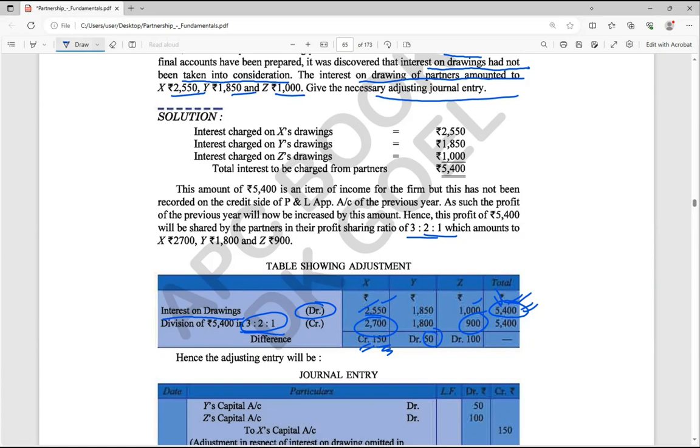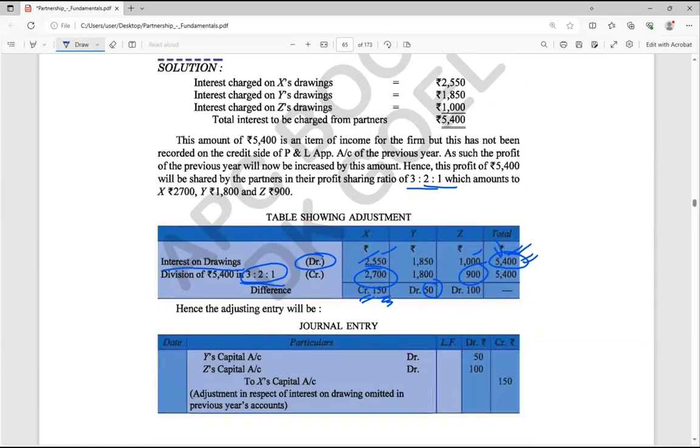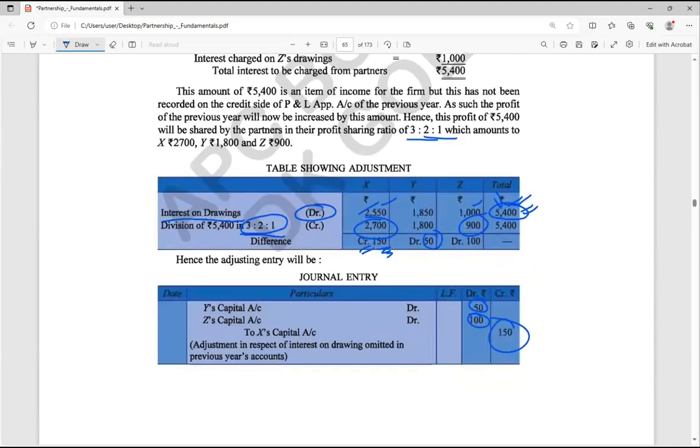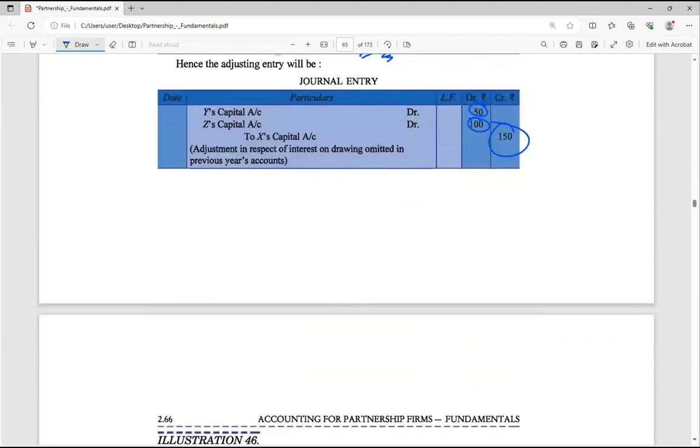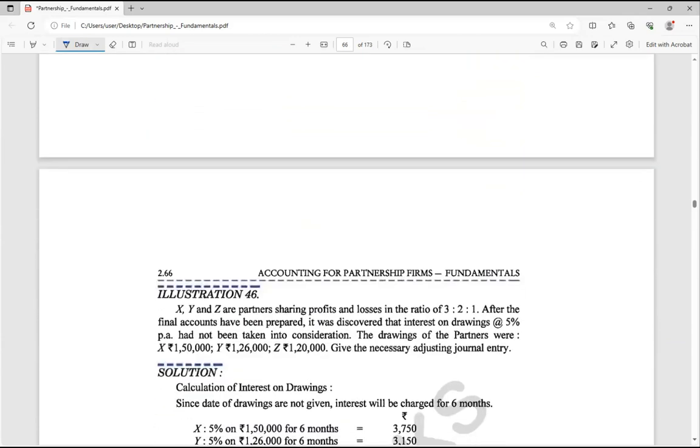So now the total: 150 credit, 150 debit. So Y's capital account debit, Z's capital account debit to X's capital account, 50 rupees, 100 rupees, 150 rupees. That's it, 150, as per the figures we have here.